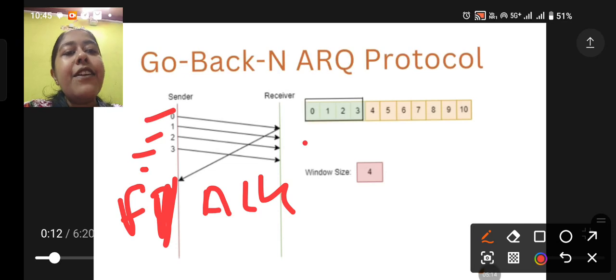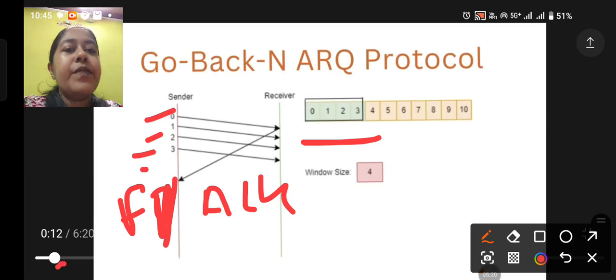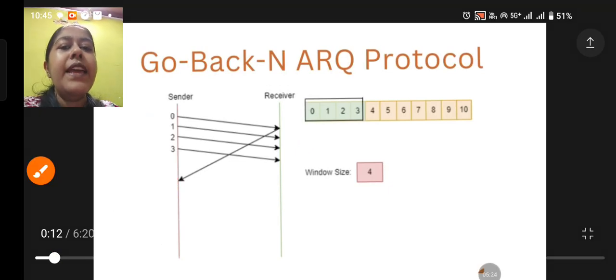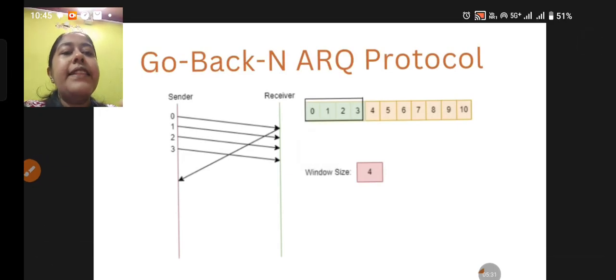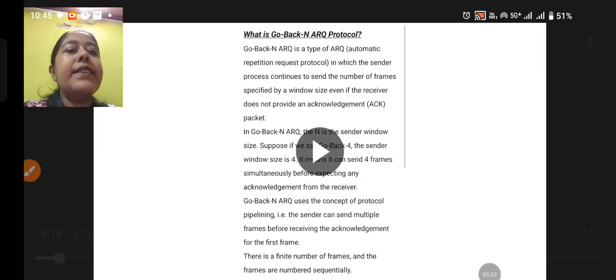Now this is the window size, that is 4. So these 4 frames have been sent. Now let's see what happens next. This is what is happening here for the first frame. These are the particular frames which are being sent and the acknowledgement is received.